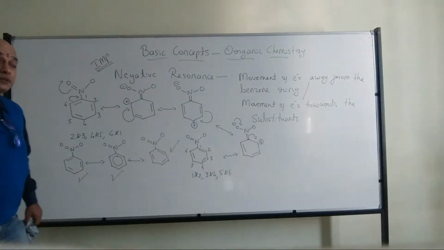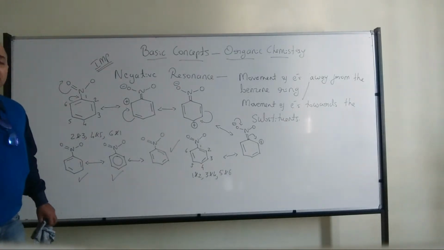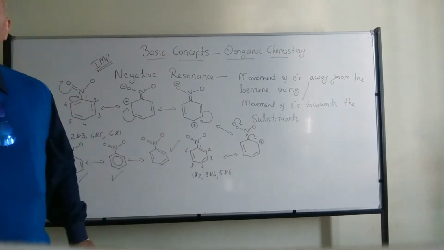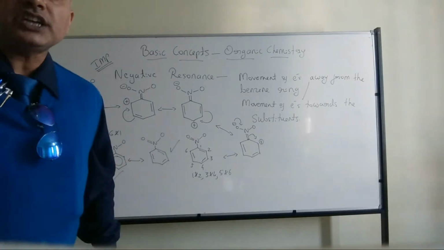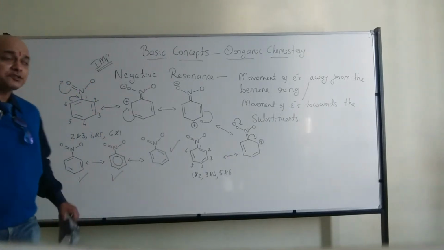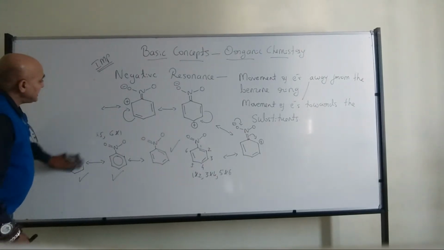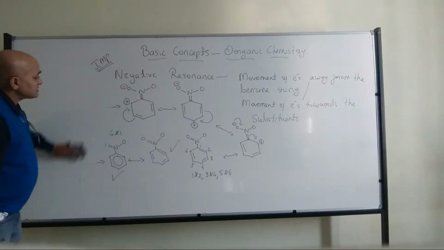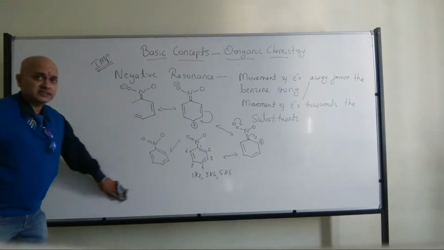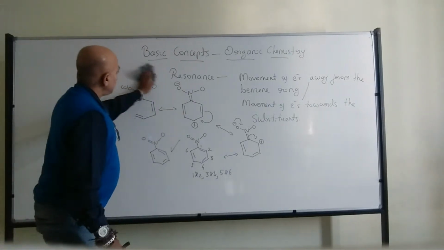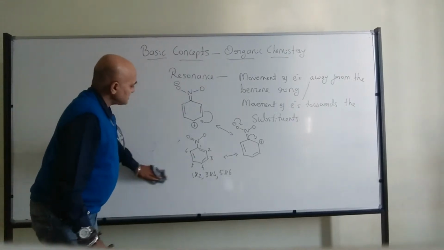So there is a change in the position of the double bonds. Be careful when you are showing the arrows, and be careful when you are showing the charges. Wherever applicable, you have to put the charge, otherwise you are going to lose marks. So that's where we have the negative resonance, and I have taken the example of nitrobenzene. You can practice with benzoic acid or benzaldehyde. Any doubts in this?